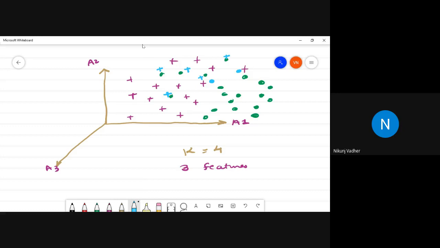Now, out of 100 samples, let's say 10 samples are classified incorrectly. That means your algorithm accuracy is 90%.